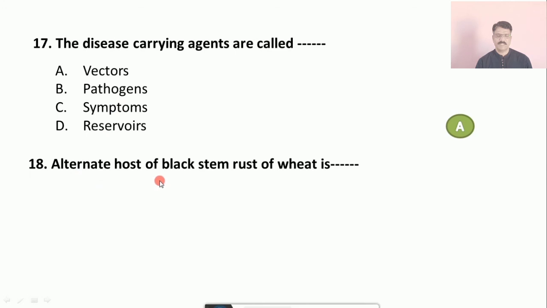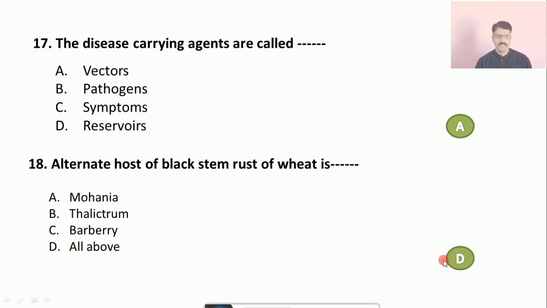Question number 18: Alternate host of black stem rust of wheat is, that is A. Mahonia, B. Thalictrum, C. Barberry, and D. all of the above. The correct answer is D, that is all of the above. Mahonia, Thalictrum, and Barberry are alternate hosts of the black stem rust of wheat.